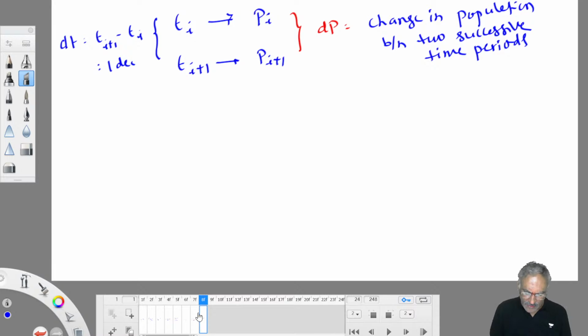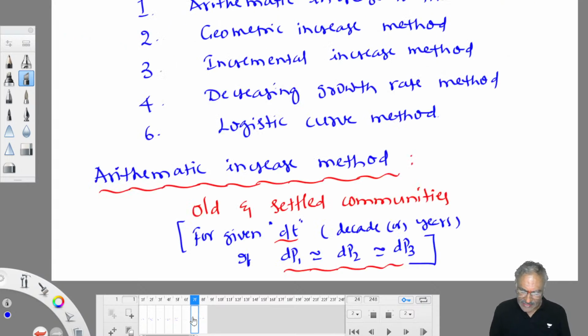If they are almost the same, you won't get the exact same number. In 10 years, a few hundreds or few thousands of difference is treated as the same, since populations are in lakhs. Suppose between 1970 and 1980 the population difference is 10,000, 1980 to 1990 the difference is 12,000, and 1990 to 2000 it is 8,000. That is almost the same, they are close.